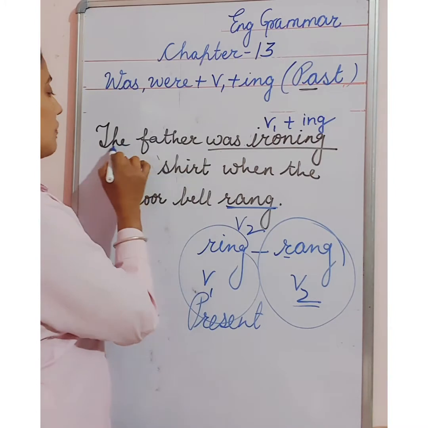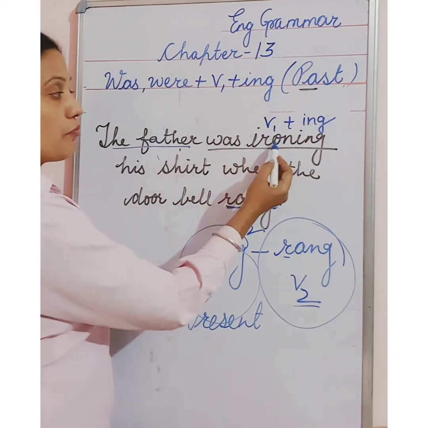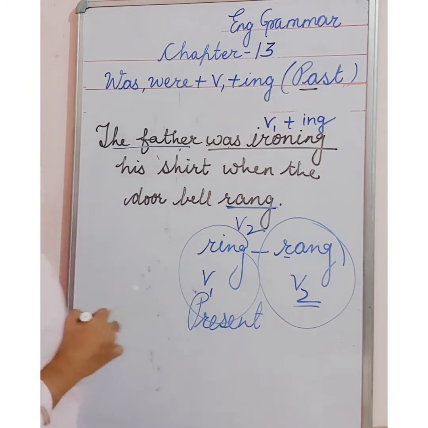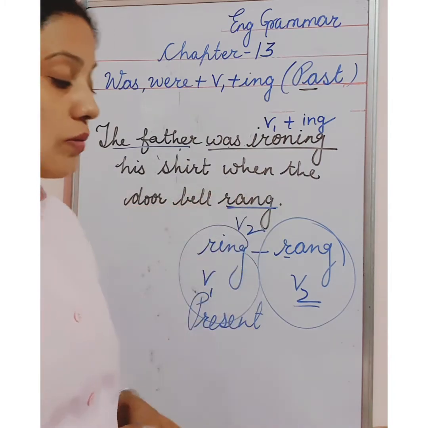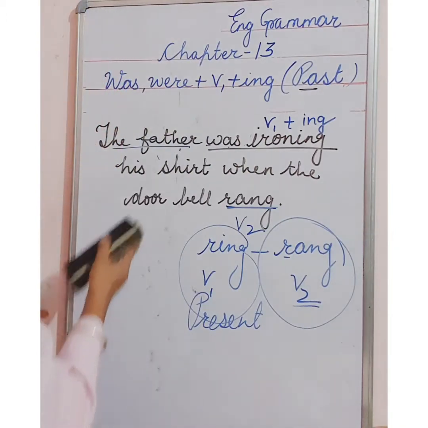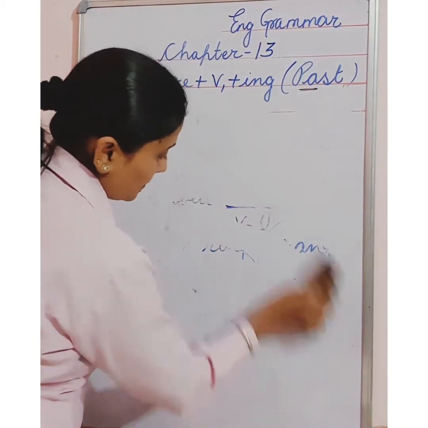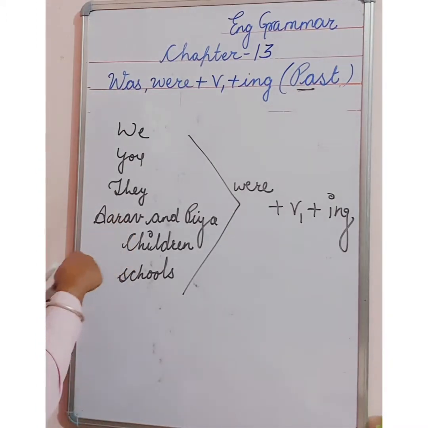So what you have to do, you have to see father is a singular noun, so you will use was here. With iron we will add ing. So what was father doing? Father was ironing his shirt when the doorbell rang. When the doorbell rang, we are talking about past. Then father was ironing his shirt. Okay, now we will talk about were. Now see, so where do we use were?